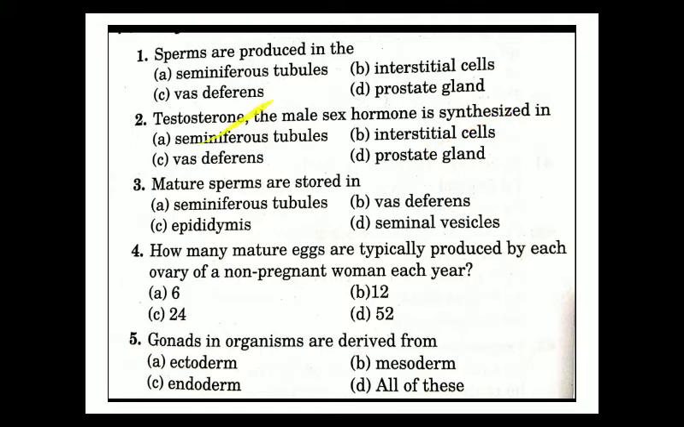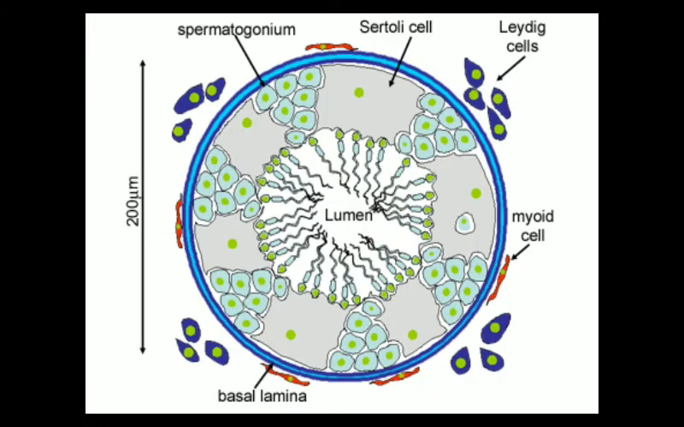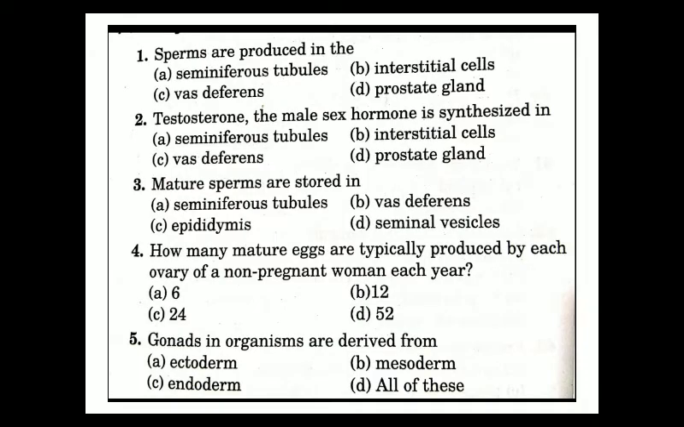The question is, where is the testosterone hormone secreted? We know that the seminiferous tubule is mainly related to the production of the male gamete, sperm, and two types of cells are present there, Sertoli cells and spermatogonia cells. So the correct answer will be the interstitial cell. Interstitial cells release the testosterone hormone. In this diagram, these particular cells are the interstitial cells, which help in the formation of testosterone.